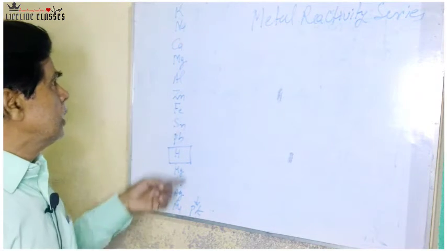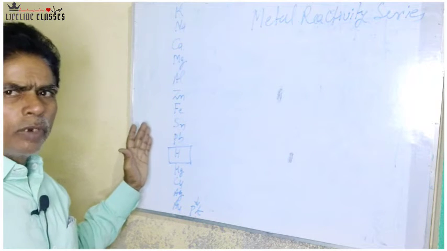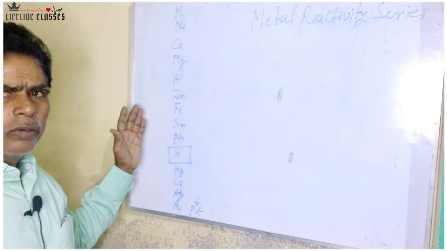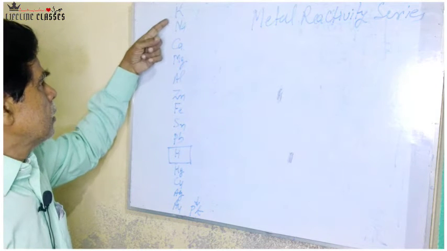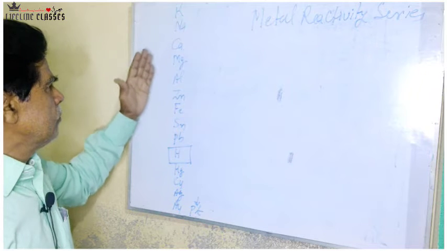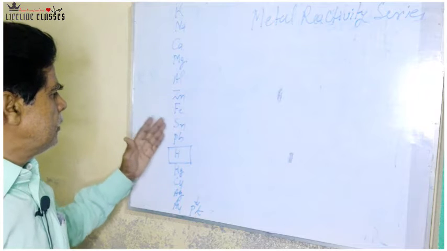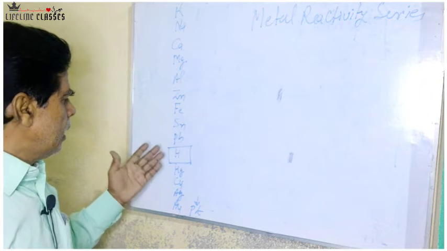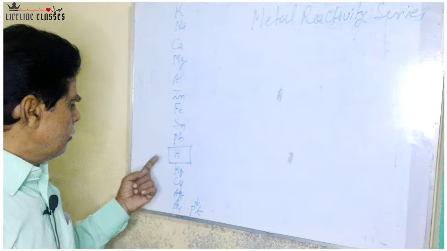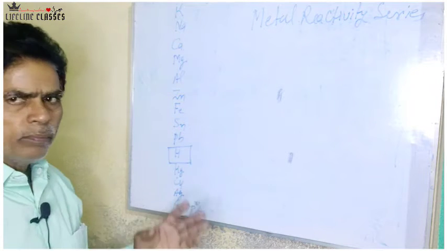Among these, the common metals included in the reactivity series are potassium, sodium, calcium, magnesium, aluminum, zinc, iron, tin, lead, hydrogen, mercury, copper, silver, gold and platinum.